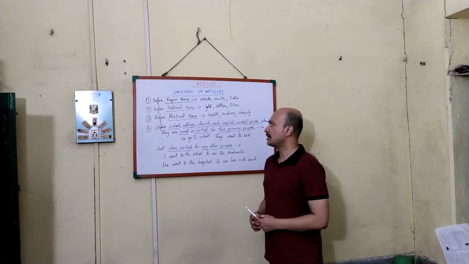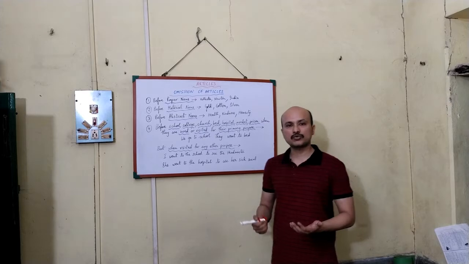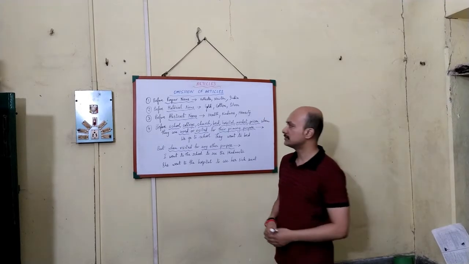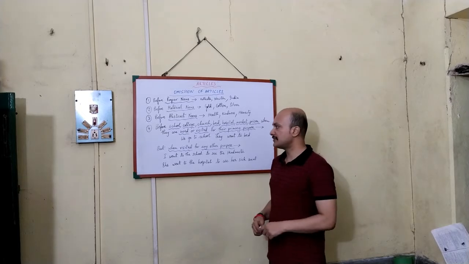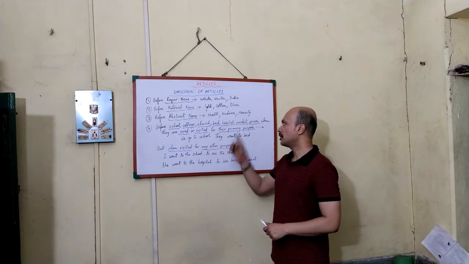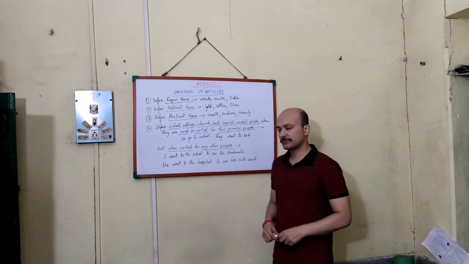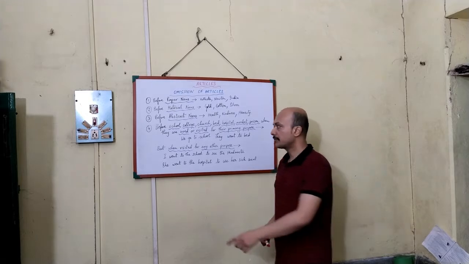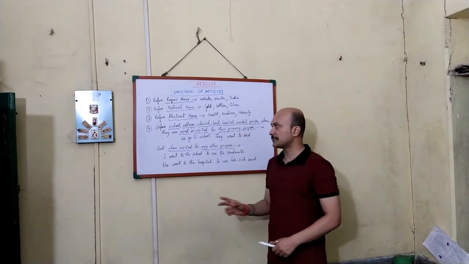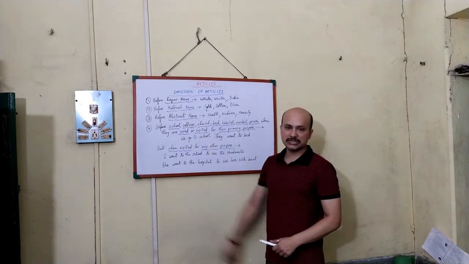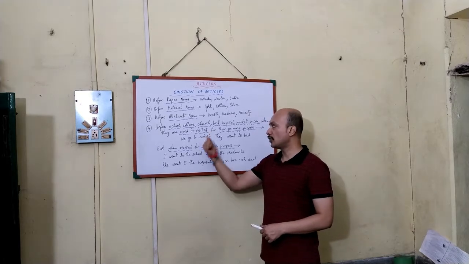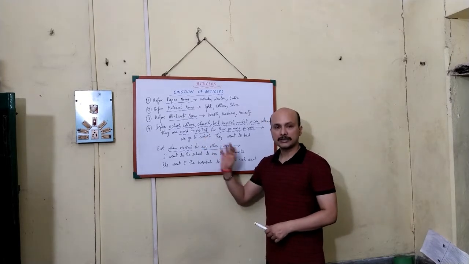Number three, before abstract nouns, health, kindness, honesty, such qualities, such abstract nouns, we do not use any kind of articles. Fourth, see very carefully, before school, college, church, bed, hospital, market, prison, we do not use article when they are used or visited for their primary purpose. When we visit or use these places or refer to these places for their primary purpose, then we do not use the article before them.